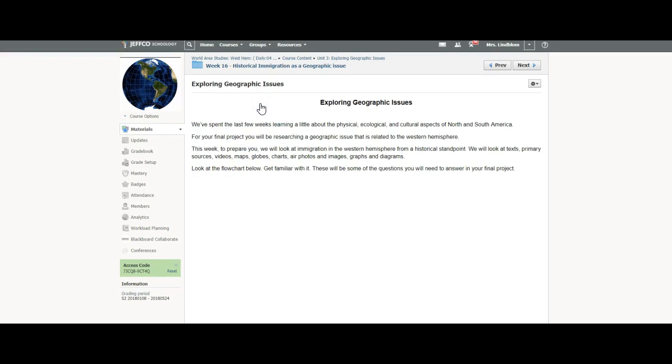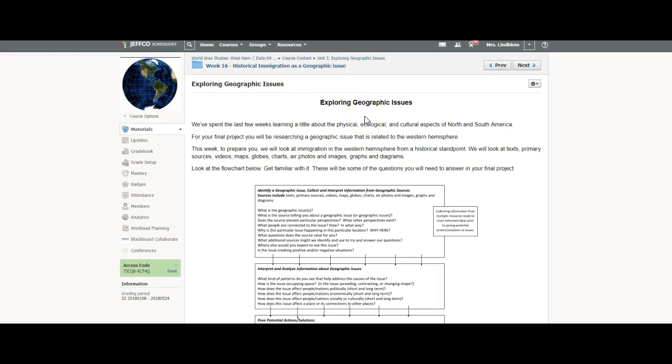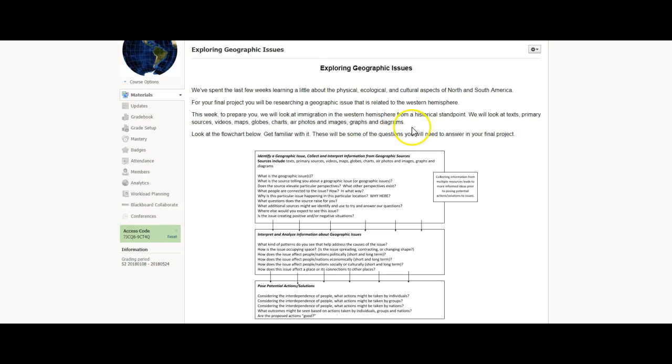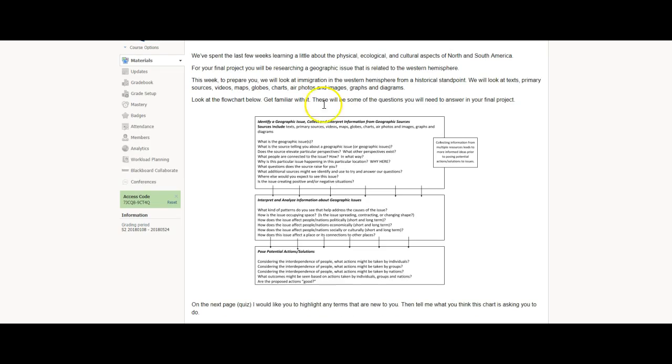All right, so we're looking at exploring geographic issues, and this is important because you are going to be doing a final project in a couple weeks where you're going to get to pick your own issue and make a presentation about it. So this is a flow chart of the things you want to think about when you're researching a topic.